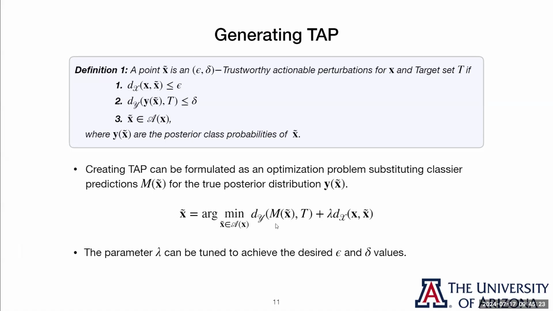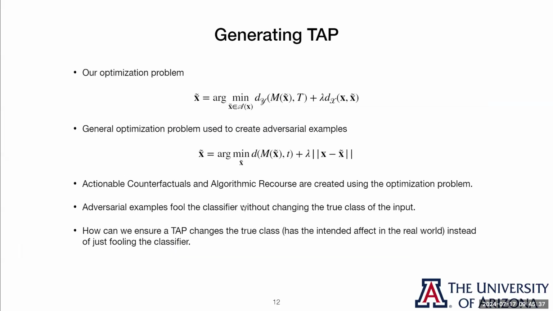The other thing we want to note is we don't have access to the true class probabilities y of x tilde, so we use our classifier's estimates, m of x tilde. However, an issue arises when we replace y of x tilde with m of x tilde. That issue is our optimization problem actually fits the same form as the general optimization problem used to create adversarial examples. And we know adversarial examples don't change the truth, the true class probabilities, the results in the real world. They only change what the classifier says. They fool the classifier. This is also the case with previous works such as algorithmic recourse.